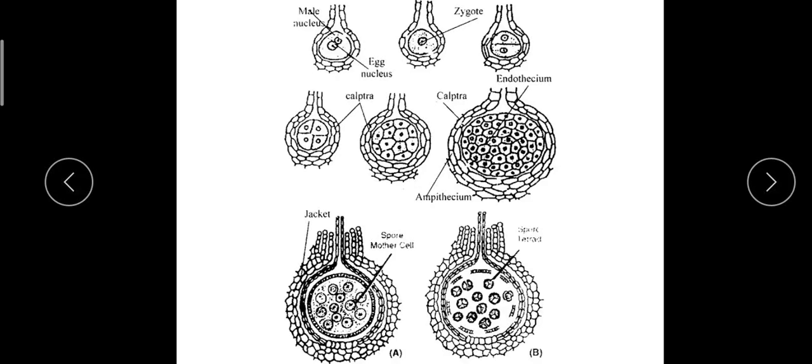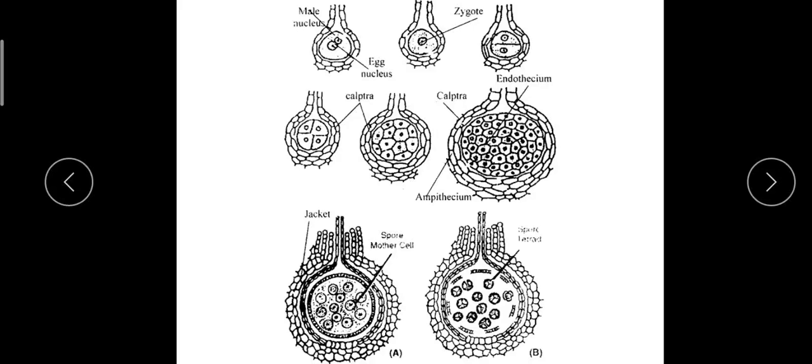So the mature sporophyte is represented by the spore sac, and it lacks both the foot and seta. Spore mother cells are enclosed by a single layered jacket, the capsule wall. And the capsule is the protective covering of calyptra, which is a part of the gametophyte.